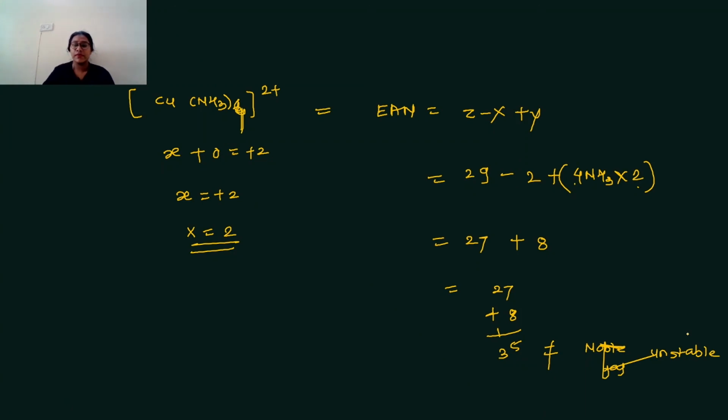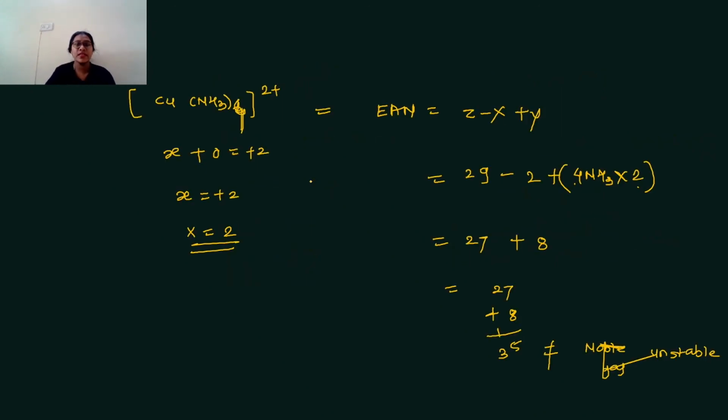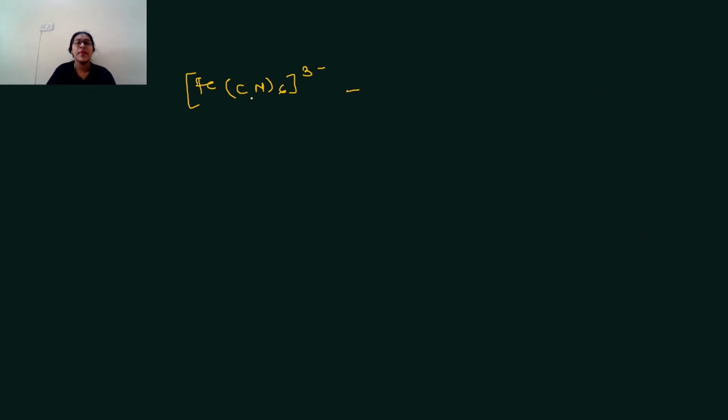Now we can see the next example, [Fe(CN)6]3-. Here the EAN formula is Z minus X plus Y. Here first we have to calculate oxidation state. Charge on cyanide is -1.